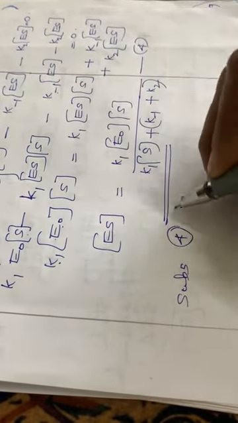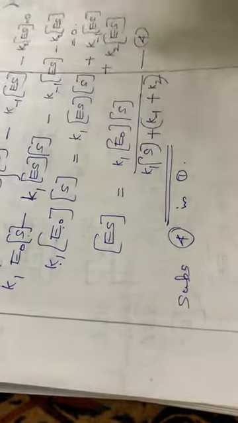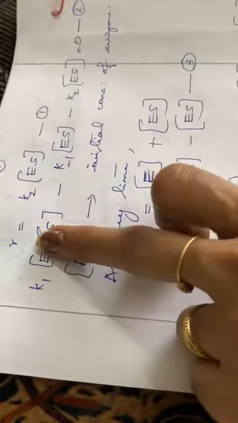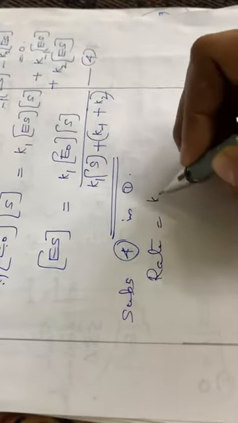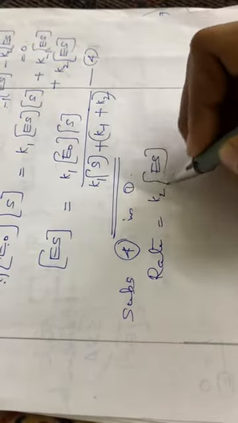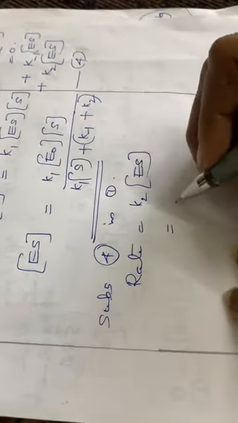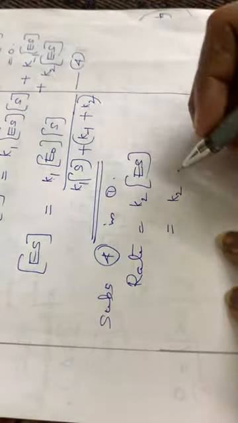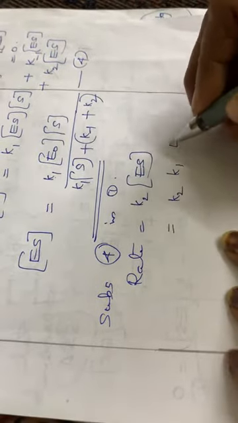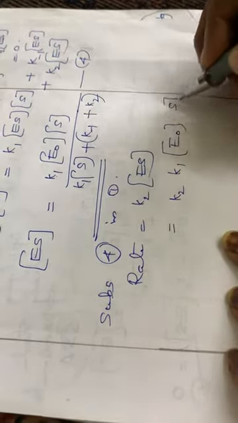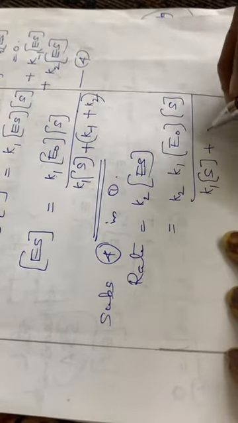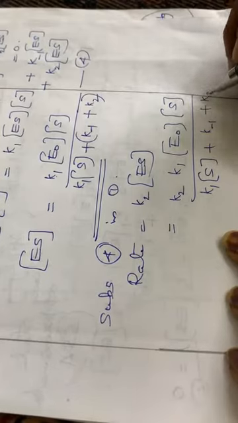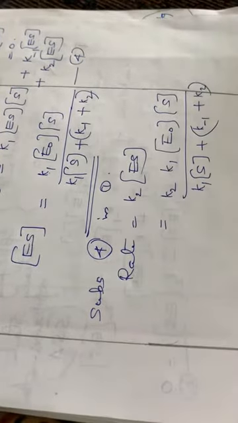Substitute equation 4 in equation 1. What is equation 1? Equation 1 is rate is equal to K2 into ES. Then you have to substitute for ES. That is equal to K2 into, and ES is K1 into E0 into S divided by K1 into S plus K inverse plus K2. Okay, so this is the substitution.